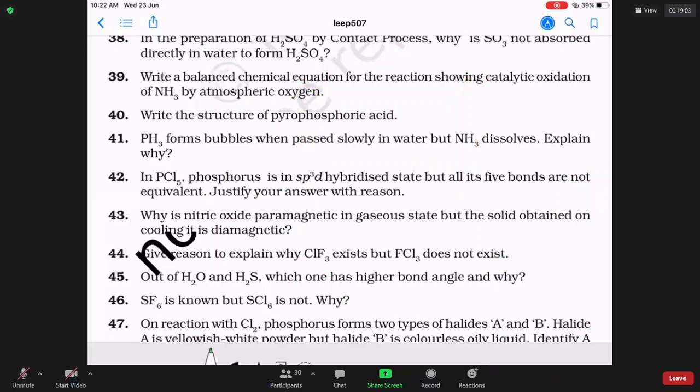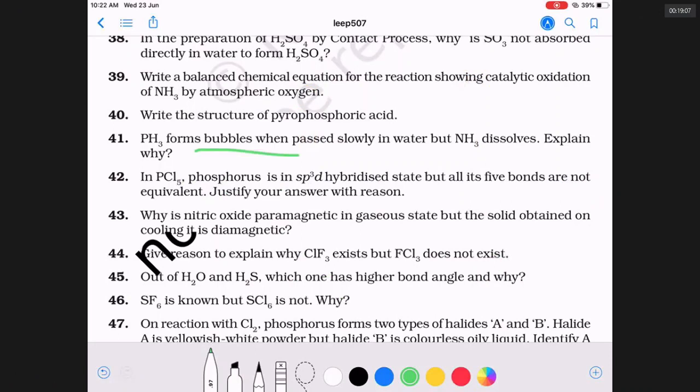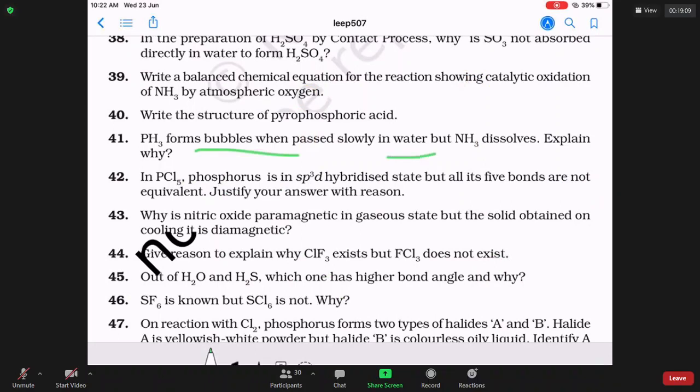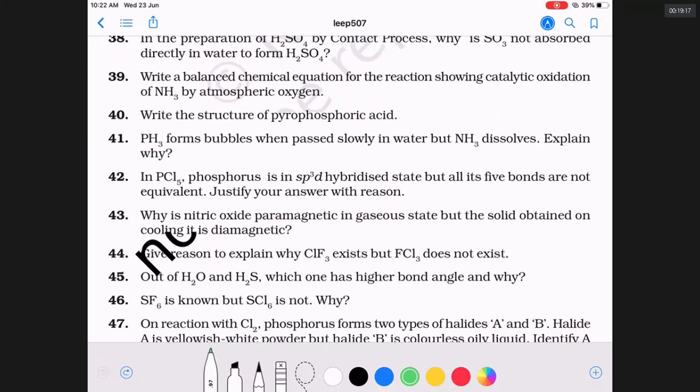PH3 forms bubbles when passed slowly in water. Because PH3 is not soluble in water, it cannot make hydrogen bonds. Ammonia can happily make hydrogen bonds, so it will happily dissolve in water.